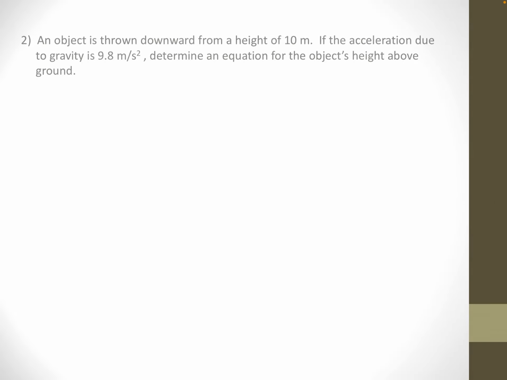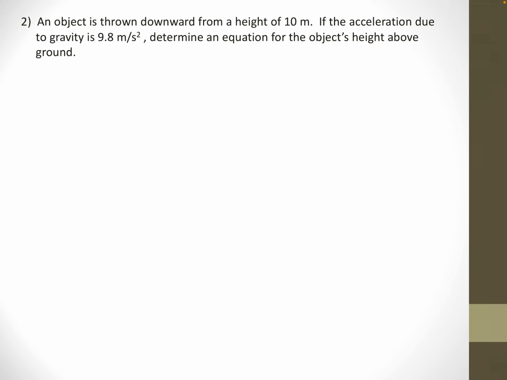Okay, some tough examples here. Last example coming up. An object is thrown downward from a height of 10. If the acceleration due to gravity is 9.8, determine the equation for the object's height. Ooh, great problem for you physics people here. And we're going to use antiderivatives to get the answer.